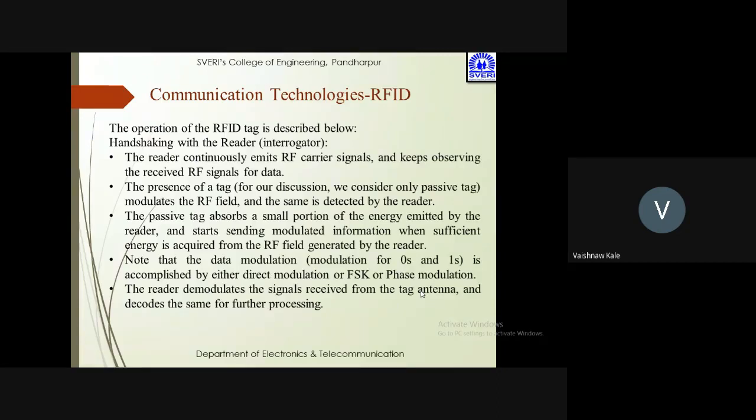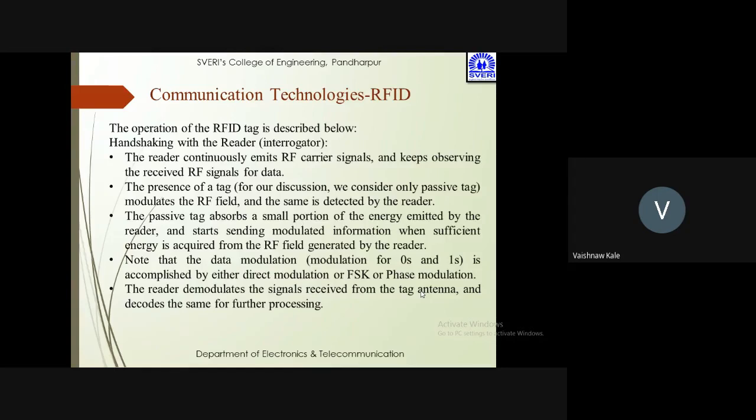First, the reader continuously emits the RF carrier signals and keeps observing the received RF signal for data. जैसे tag उसके presence में आ जाता है, it modulates the RF field and the same is detected by the reader. जैसे ही tag उसकी range में आ जाता है, reader उसको detect करता है. The passive tag absorbs a small amount of energy emitted from the reader and starts sending the modulated information when sufficient energy is acquired from the RF field generated by the reader.